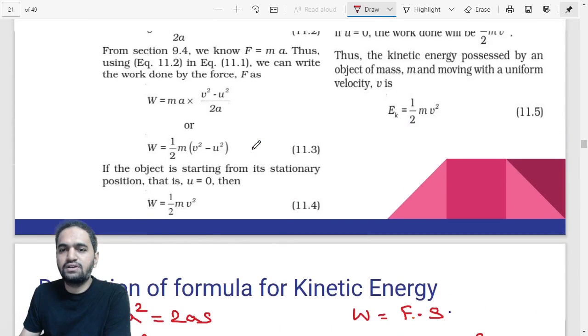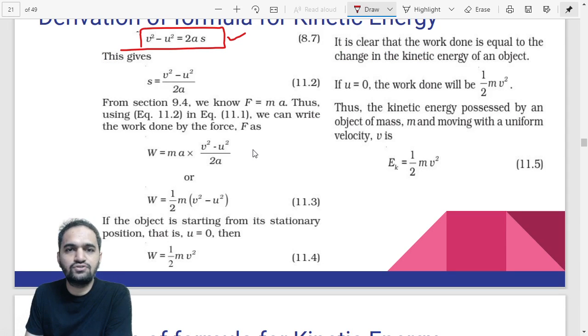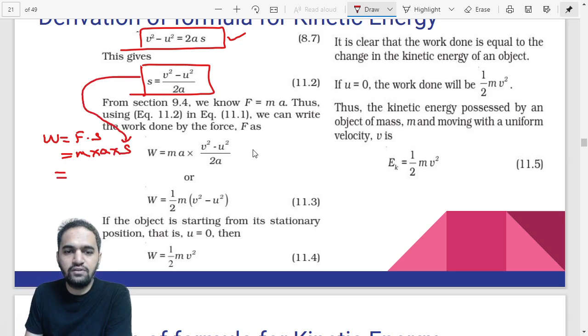Fine. So now let us try to understand the same thing from the equation. In the exam, first write down the third equation of motion, v square minus u square equals 2as, then find out the value of s from that. Then you can write down the formula for work, that is force into displacement. F can be represented as m into a, into s. Value of s is this, you put it here, and it will become m into a into v square minus u square divided by 2, right? A and A will get cancelled, and what remains is half m into v square minus u square. That will be your final answer.